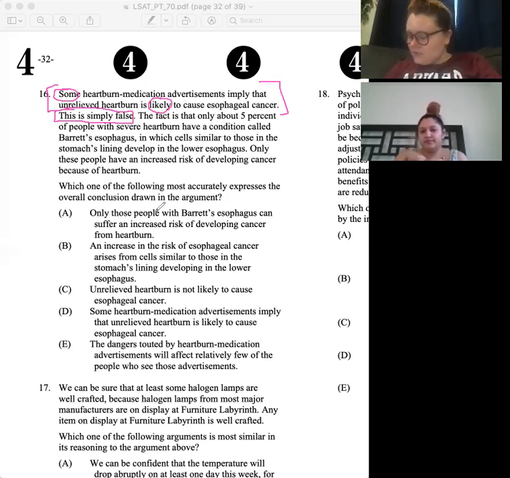So then when you read through these, you left A, B, and E open, I think. You might have miscrossed one of those off and just didn't say it. Once I read it and it tells me it's a main conclusion question, I restate it to myself, even though I've done it like 5 times now. But obviously on the test, I haven't explained it so many times. I'd ask myself, okay, our conclusion is this is false. What is false? That unrelieved heartburn is likely to cause cancer, which literally is C, and I would have read that and moved on.